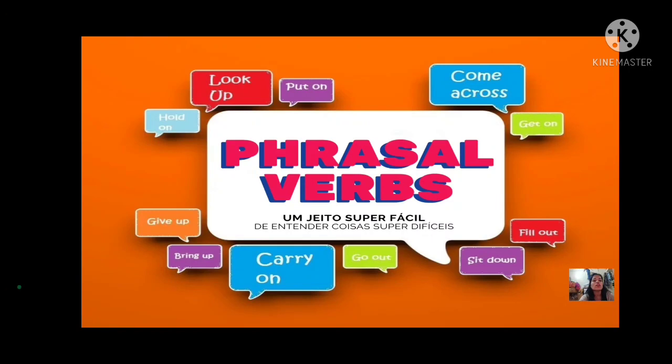Let's see. Phrasal verbs: look up, put on, come across, get on, fill out, sit down, go out, carry on, bring up, give up, and hold on. These are the examples of phrasal verbs.